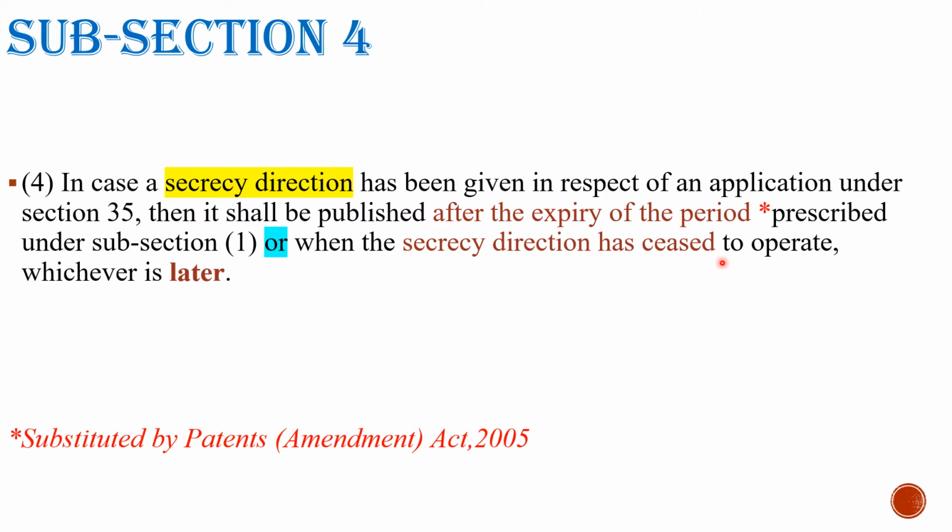So it is an either-or condition, and whichever is later, that means a time frame is given. Whichever is later between these two conditions is considered.